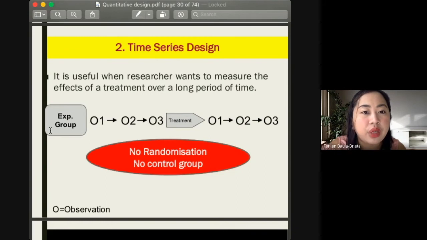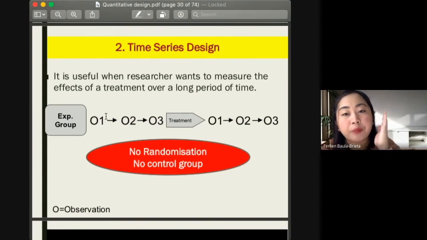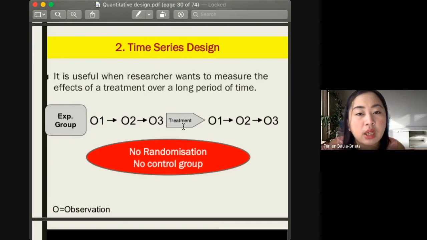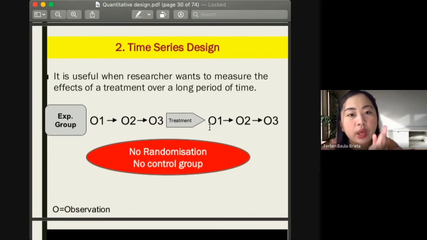So we have here the experimental group. We have O1, O2, O3. This is our observation: the first observation, the second observation, and the third observation. As the name implies, time series, there are segments of observation before the treatment. Then we give the treatment and observe also in time series, observation 1, 2, and 3.